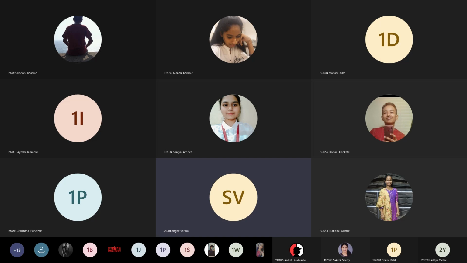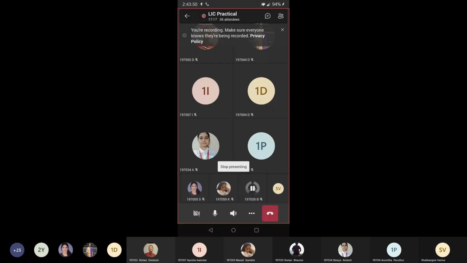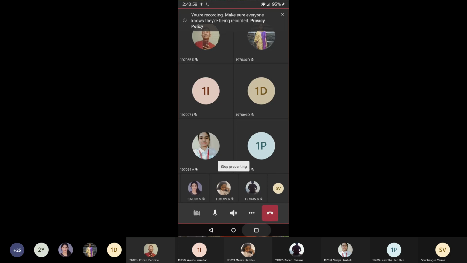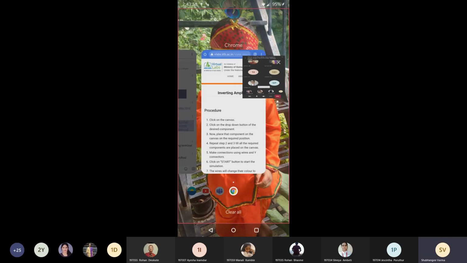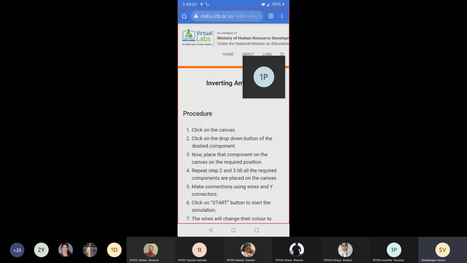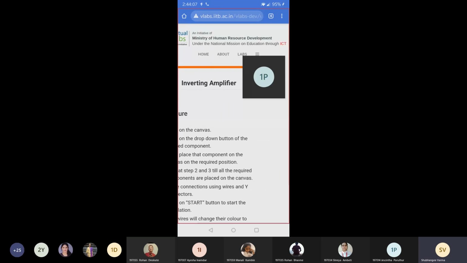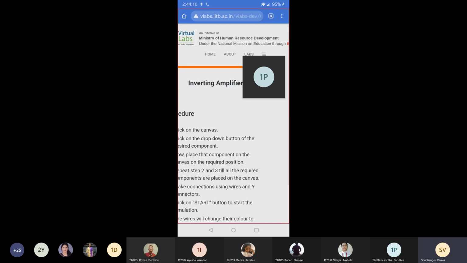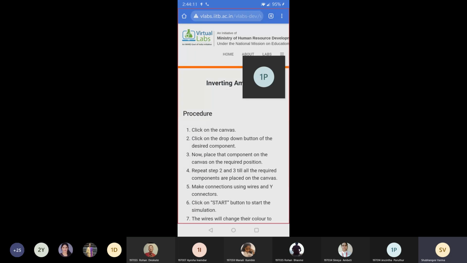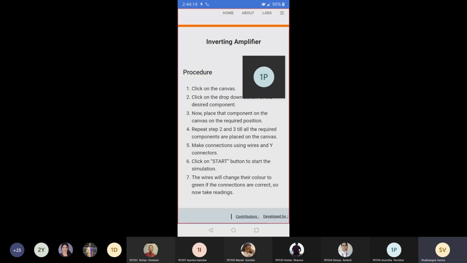Can you see my mobile screen, students? Yes, ma'am. Now, this is the virtual lab designed by the Ministry of Human Resources Development, under the National Mission on Education through ICT. Here the procedure is given.